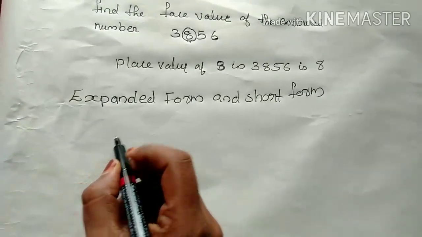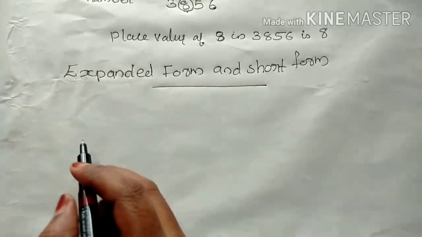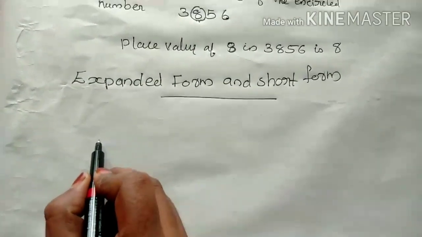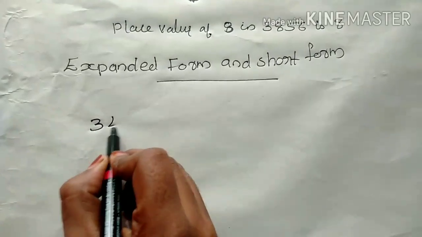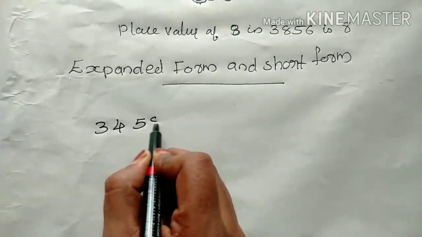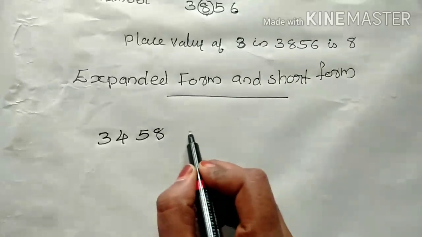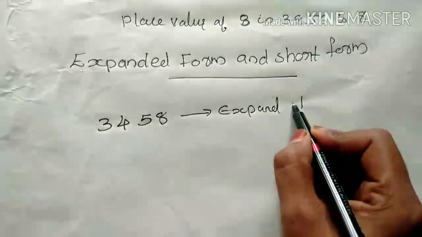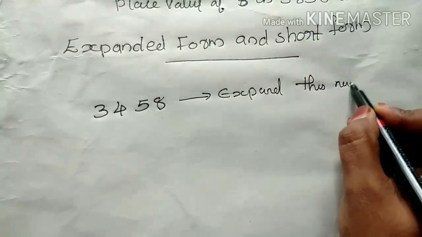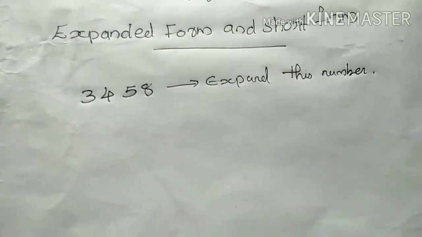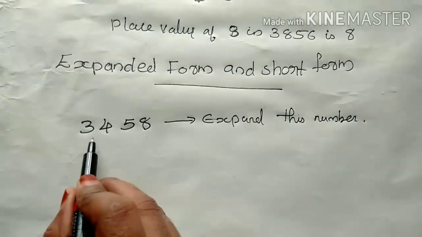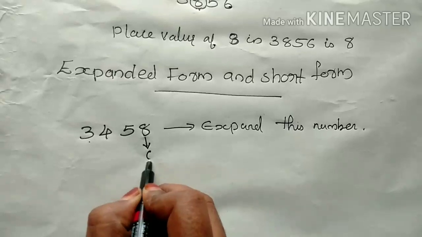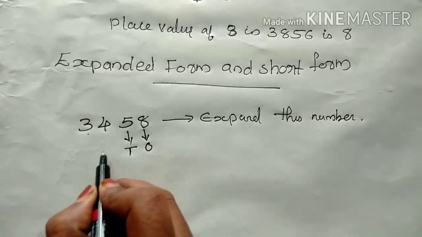Then listen, I write one example: 3458. We want to expand this number.